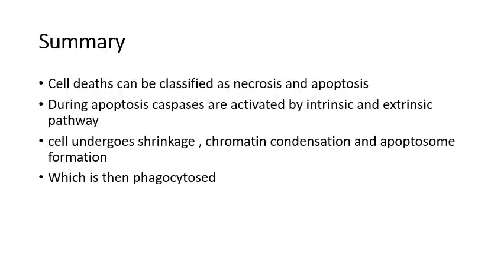Now to summarize, we have learned today that programmed cell death is apoptosis. Now these cell deaths can be classified into two types, that is necrosis and apoptosis. And during apoptosis, there are important intracellular specialized proteolytic enzymes called as caspases, which are activated by two pathways, intrinsic pathway and extrinsic pathway. After these caspases are activated, cell undergoes shrinkage, chromatin condensation, formation of apoptosome, which is then engulfed and phagocytosed.